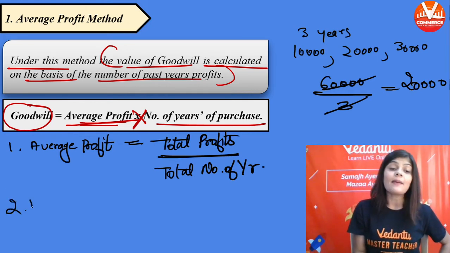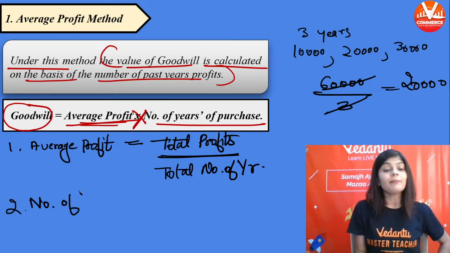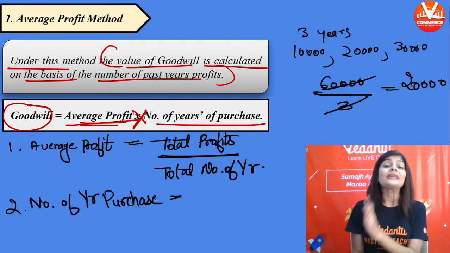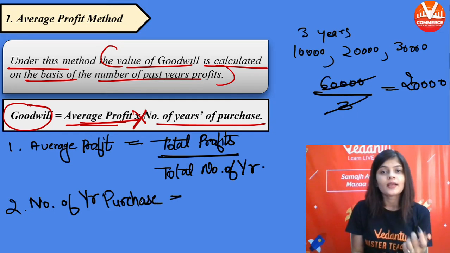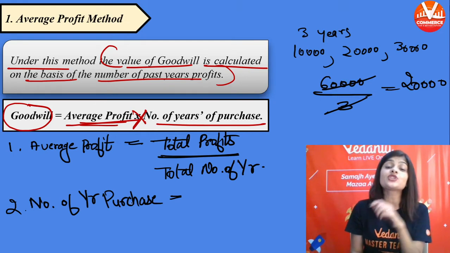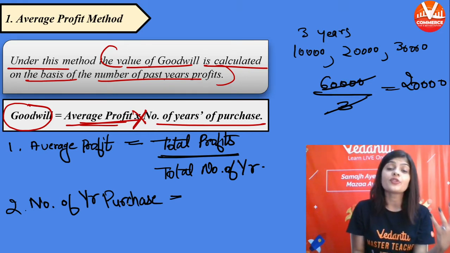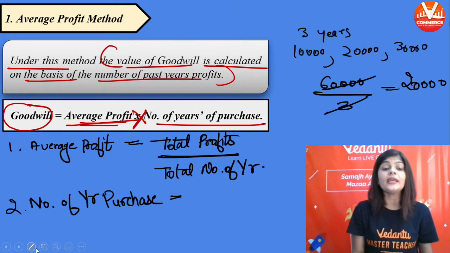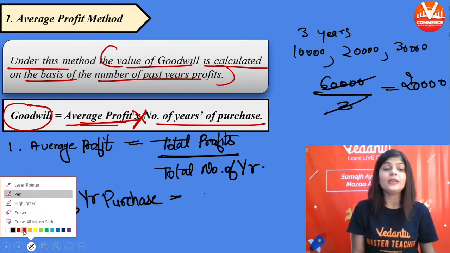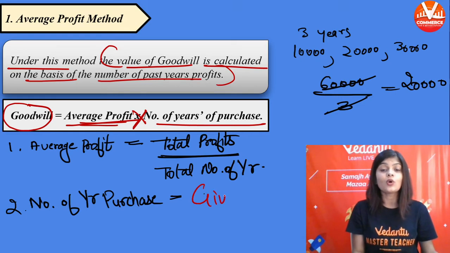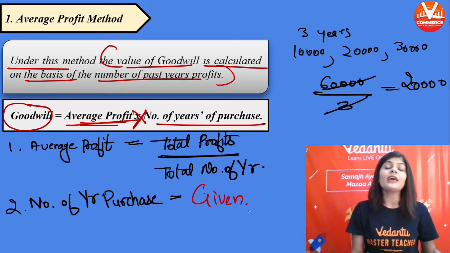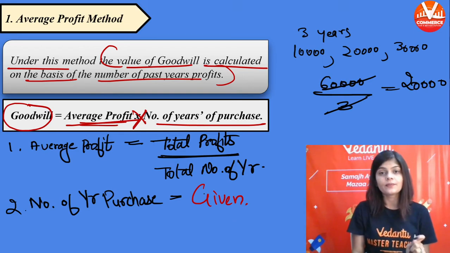Now, what is number of year purchase? Number of year purchase means the number of years for which you will get the benefit of goodwill. This will always be given in the question. It can be 2, 3, 4.